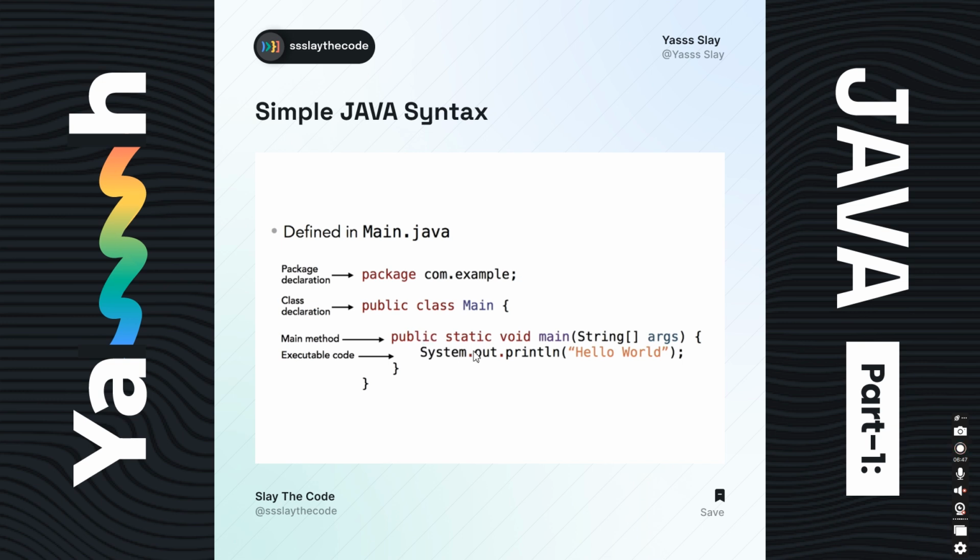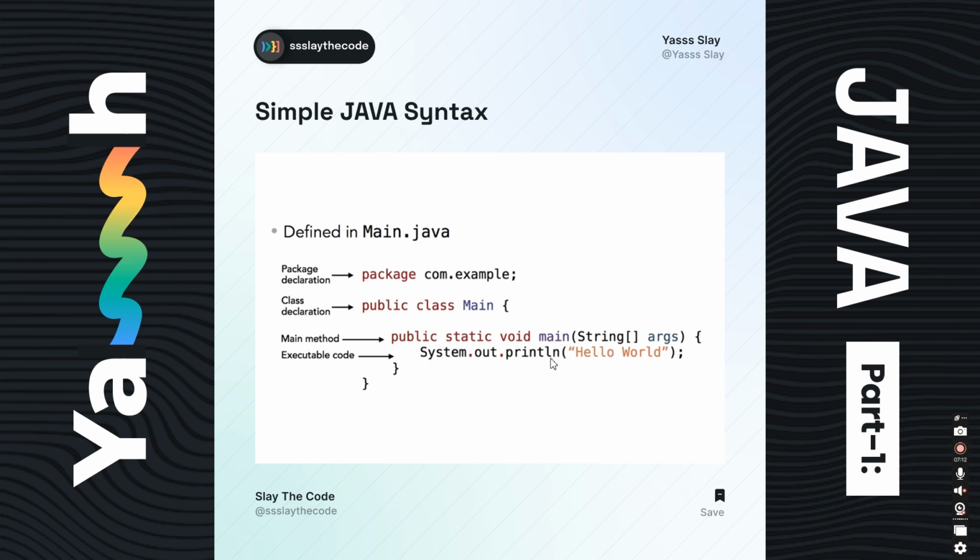Static means this code is shareable within this class, and void means within this method this code will not return any value, right? And the main method always contains String arguments, a string array of arguments. Now this is executable code.